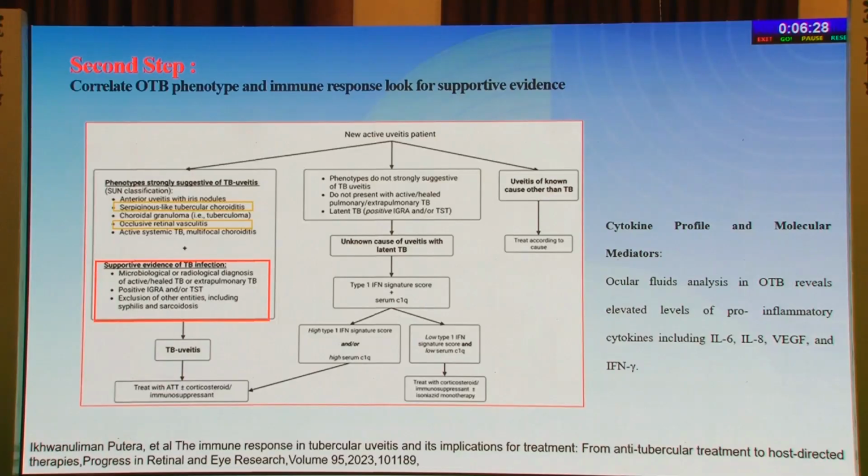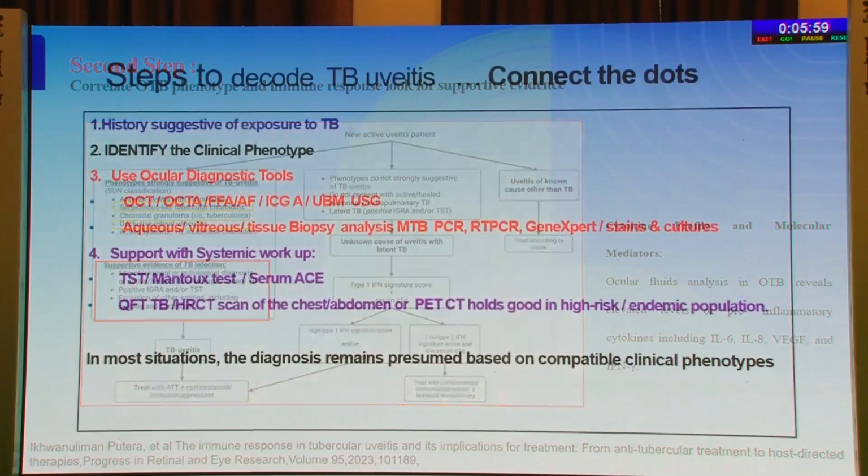Once you've done all this, you've got the ocular phenotype, you know the immune response, now you look for the supportive evidence in the form of microbiological or radiological diagnosis. Look for the positive IGRA or the TST and the imaging features. Exclude entities like syphilis and sarcoidosis. There you have the diagnosis of TB uveitis. But if you don't have a proper phenotype and if you don't have the supportive evidence, then it may be tricky to start the treatment for TB, and you may have to look out for the cytokine profile or the molecular mediators of inflammation.